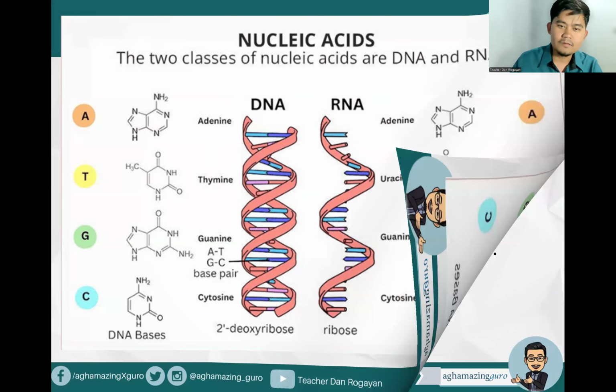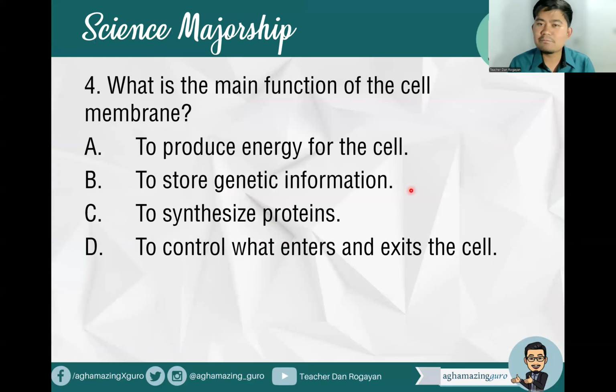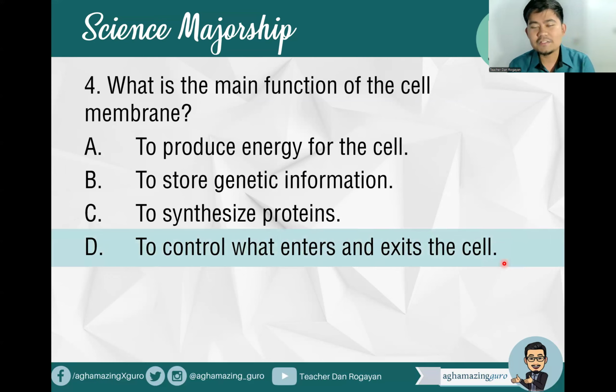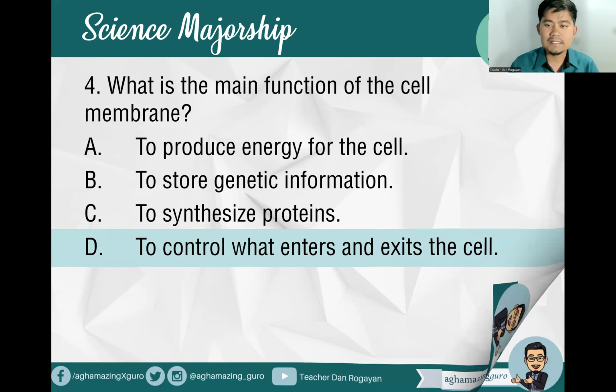Okay? So next, number four, what is the main function of the cell membrane? A, to produce energy for the cell. B, to store genetic information. C, to synthesize proteins. D, to control what enters and exits the cell. So what do you think is the major function of our cell membrane? That's correct, to control what enters and exits the cell. Basically, that's the main function of our cell membrane.